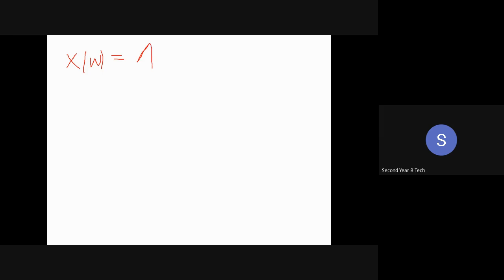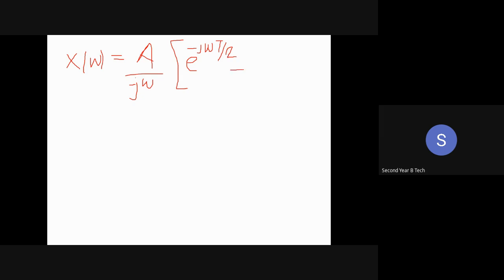I'll take minus j omega common, bahar le lu मैं, minus j omega I'm writing here. Okay, and I'll put the value. First is t by 2. So e raised to power minus j omega small t की जगह पे capital T by 2, right?